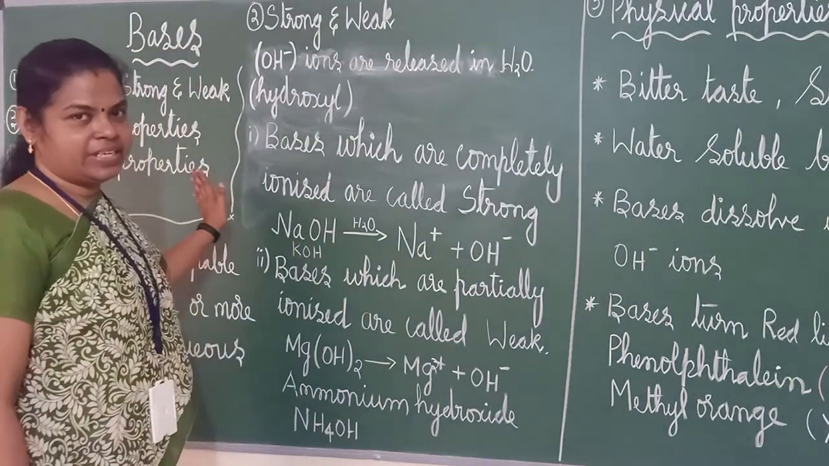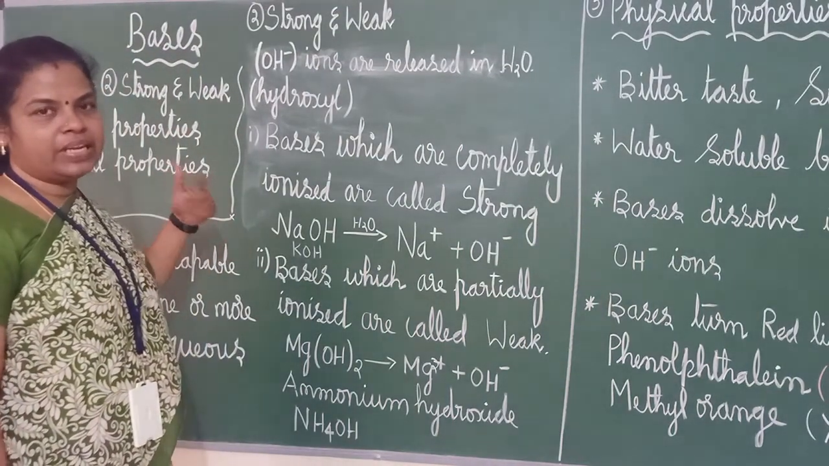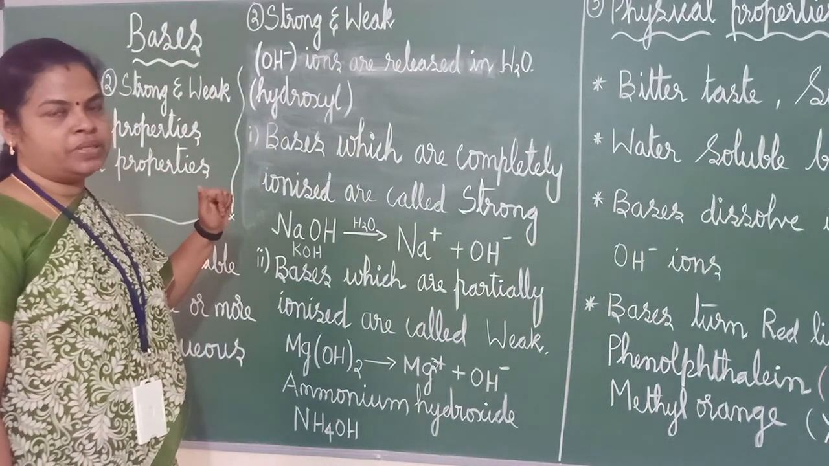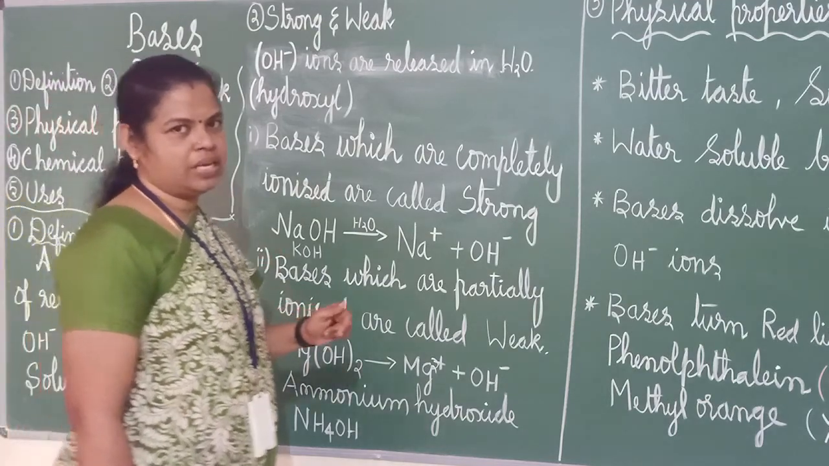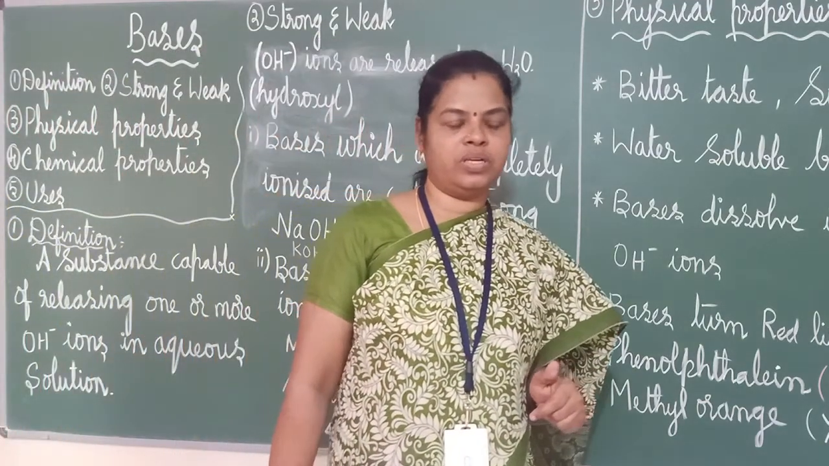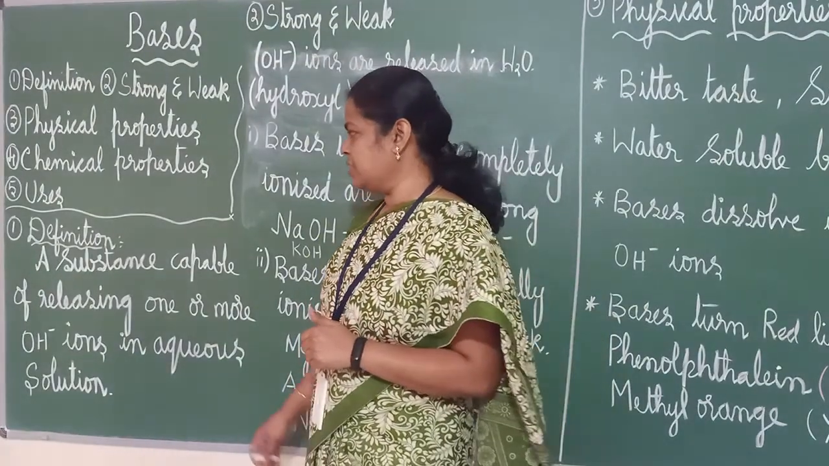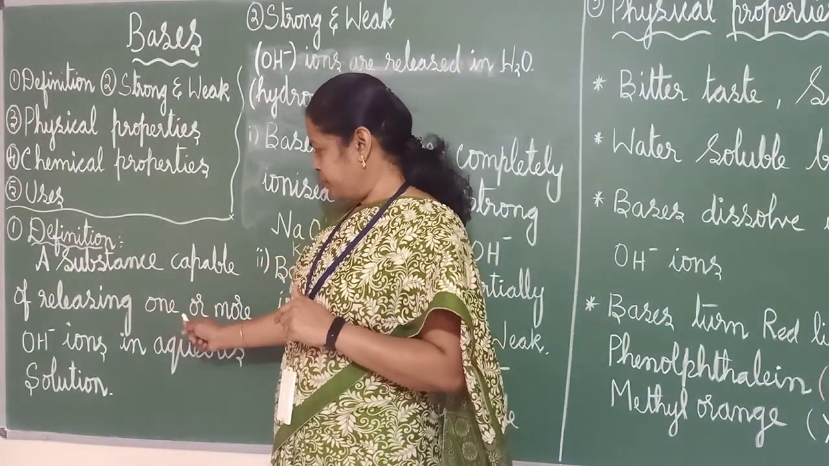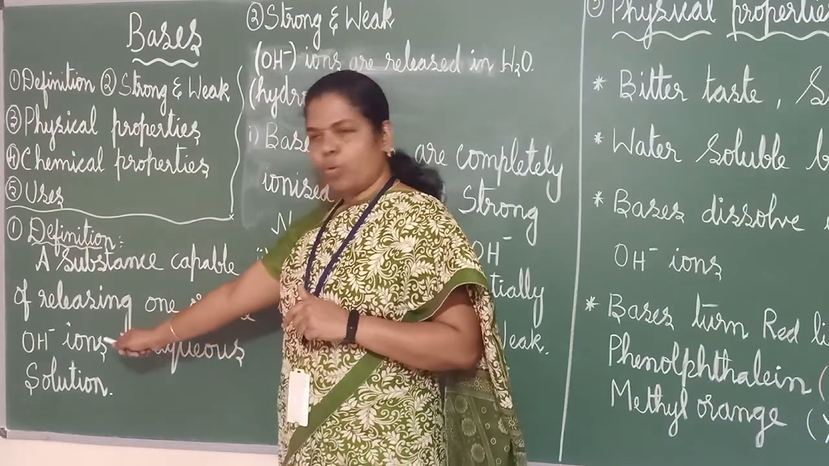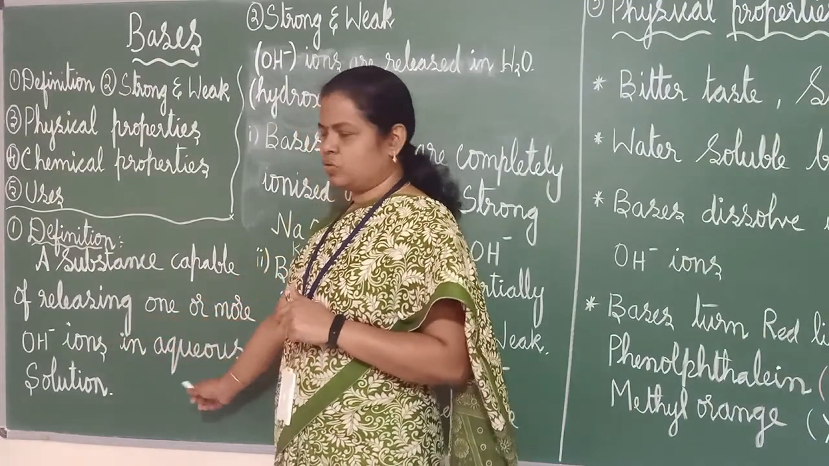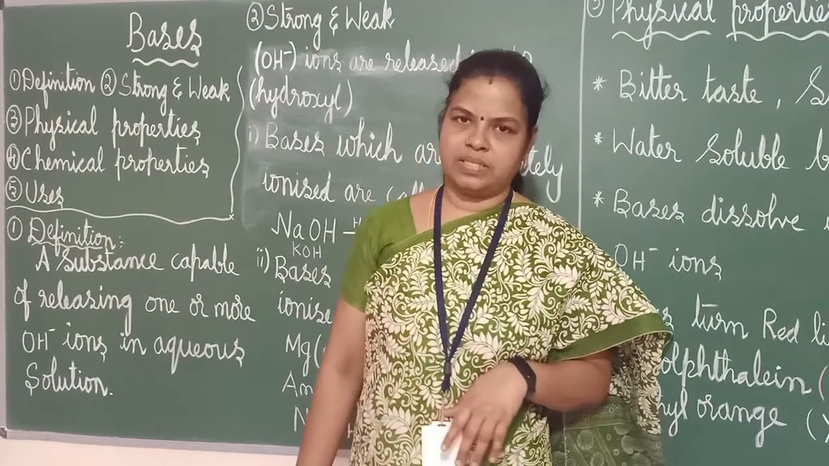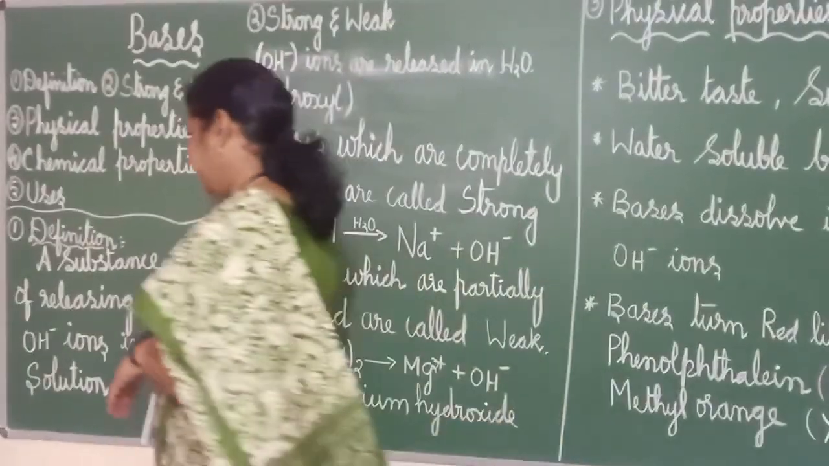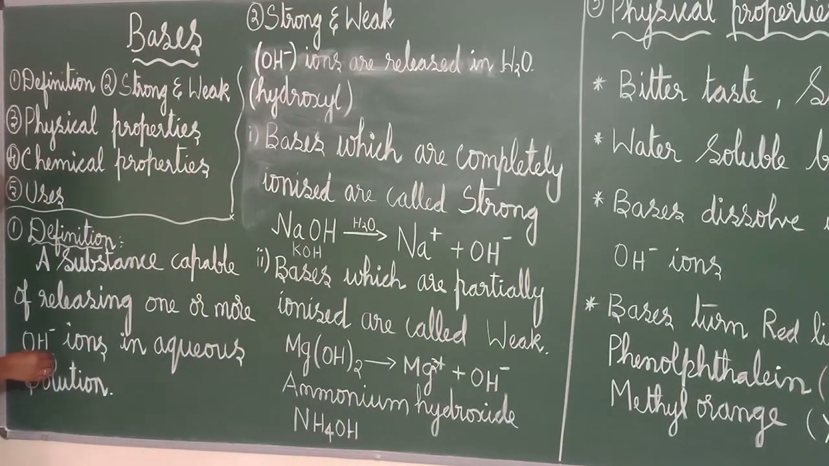Definition already we have studied in the introduction part, that what will they release when they are dissolved in water? They will be giving hydroxyl groups, correct? Hydroxyl means what? OH minus. See the definition what it tells. A substance which is capable of releasing one or more OH minus ions in aqueous solution is called as base. Clear? So the very important thing in this is OH minus.